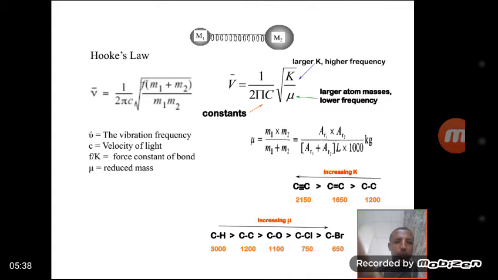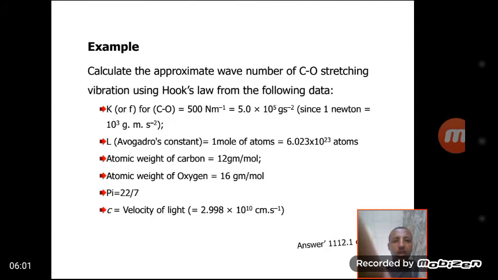As a result, when carbon is connected to a more electronegative atom with larger molecular weight, the frequency of the vibration decreases, because the mass of the interacting atom is inversely related to the wave number or the frequency of the vibration. By this formula we can calculate the average or approximate wave number of different bonds between the interacting atoms.